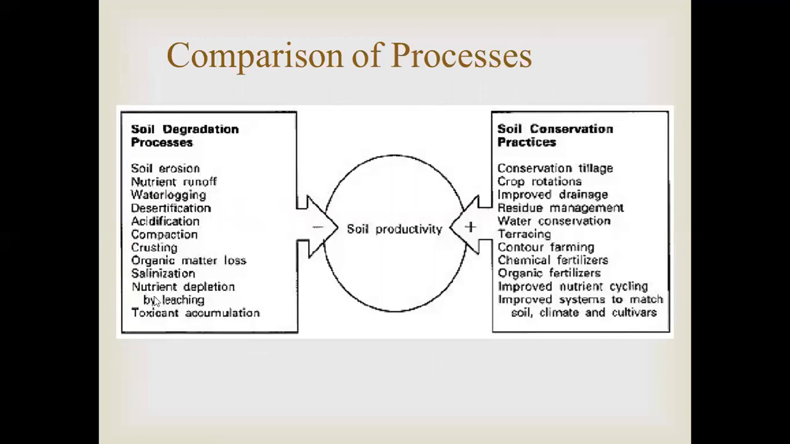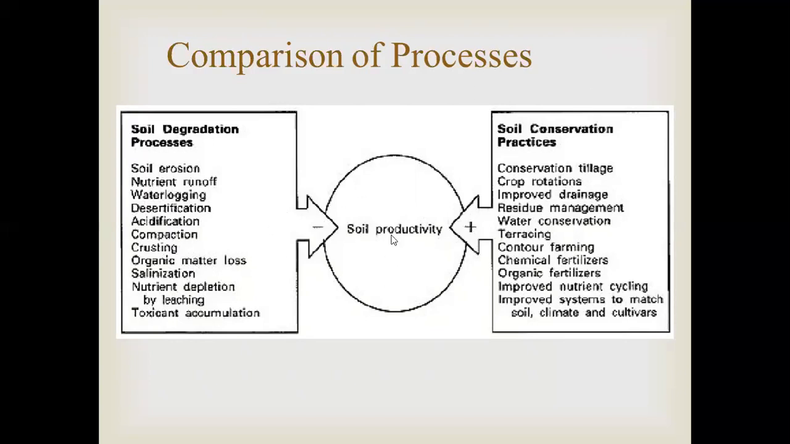So we can just compare the processes like soil degradation and soil conservation. Soil can be degraded by erosion, nutrient runoff, waterlogging, desertification, acidification, compaction, crusting, organic matter loss, salinization, nutrient depletion by leaching, and toxicant accumulation. These will reduce the soil productivity. They have a negative impact on soil productivity.